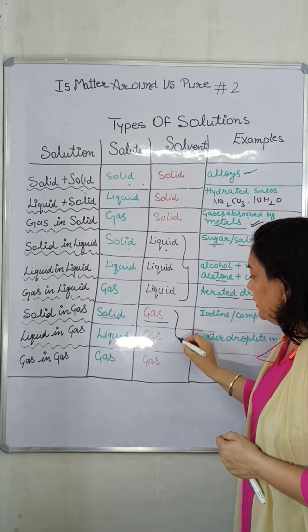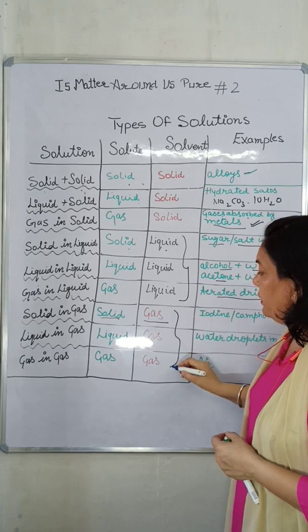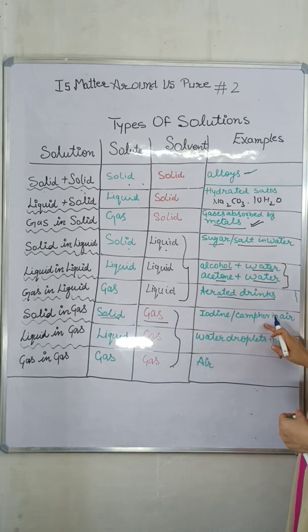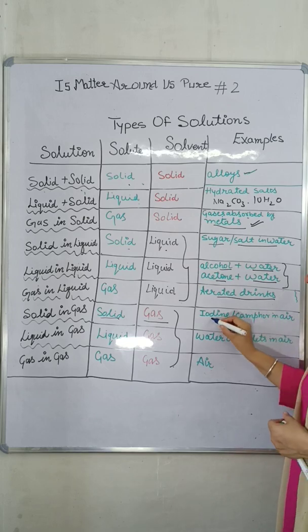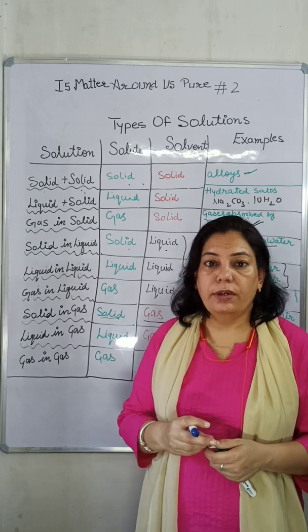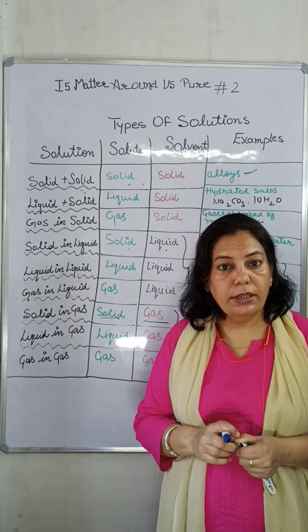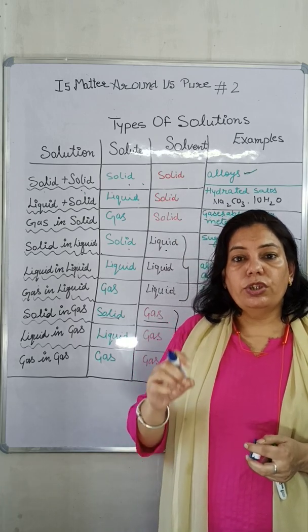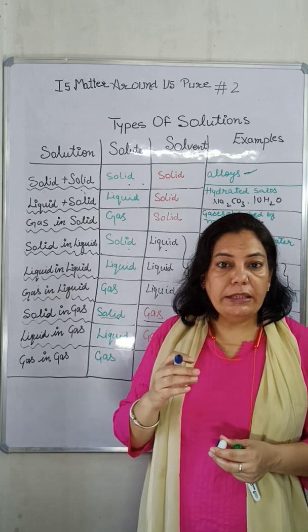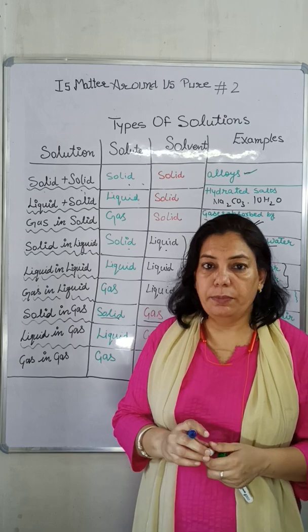Here in all three kinds gases behave like a solvent. Solid in gas: iodine and camphor in air. Iodine and camphor, children, are sublime substances. And what is the definition of sublime substances? Substances which convert into vapor state without undergoing liquid phase are called sublime substances.